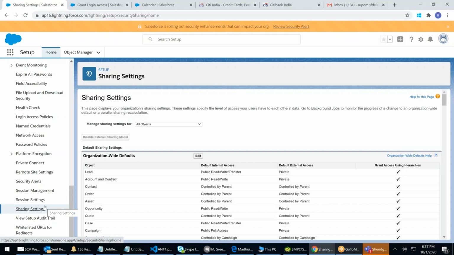Monday we will start. First we'll complete the OWD, the sharing settings or sharing rules or whatever you call it, and then we will start the automation. And next Monday we would be starting your programming, nothing but your development. Next Friday we'll be completing your admin syllabus. Complete admin syllabus will be completed.